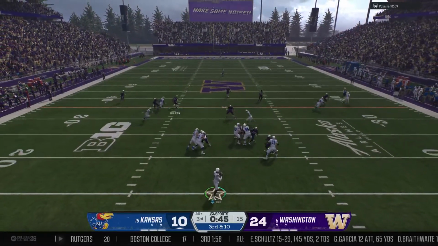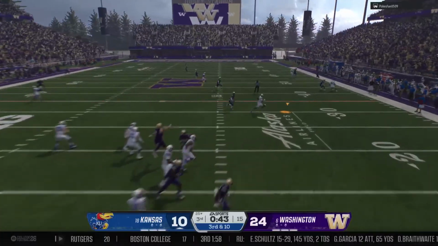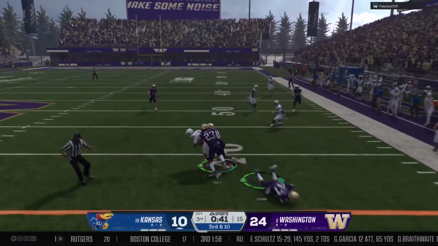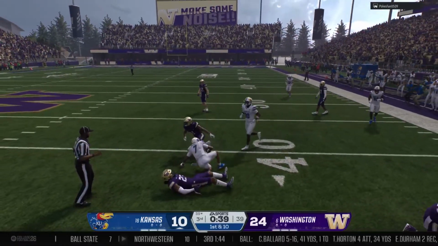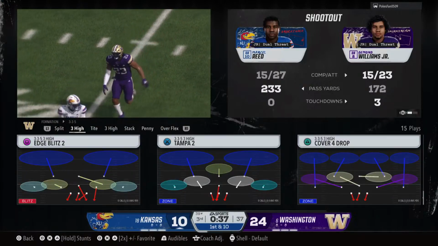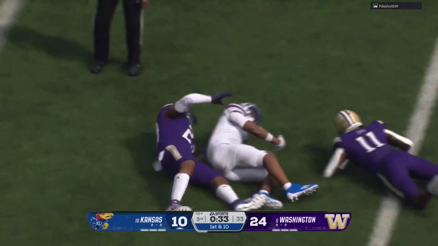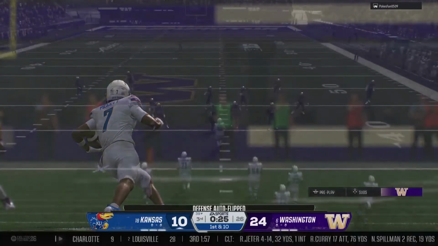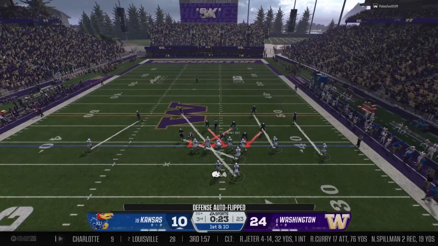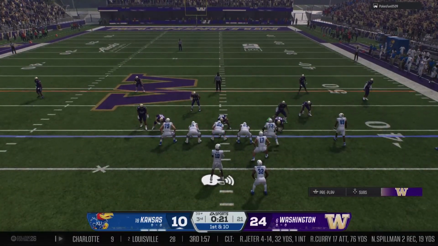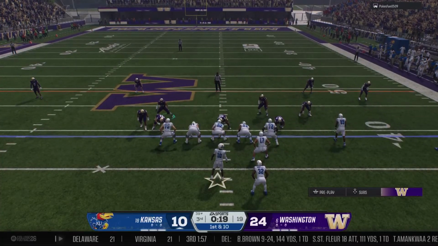Drops back, looking to throw for it on 3rd down. The receiver makes the catch. They bring him down, but that's a good play. Moves the ball to the 39. This is a big conversion by this offense. They're down now in the second half. Probably limited opportunities at this point in the game. Every chance you get your hands on the ball, you need points. They keep this drive alive right here.